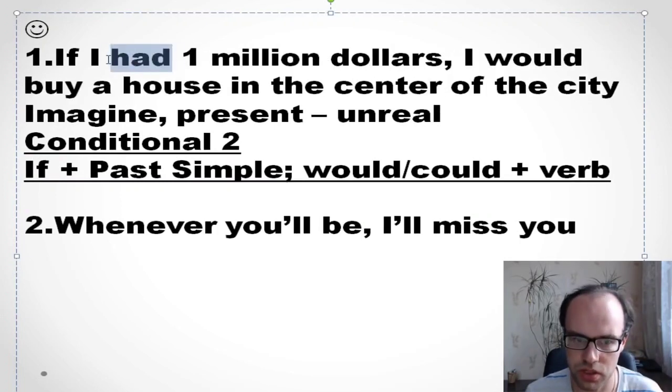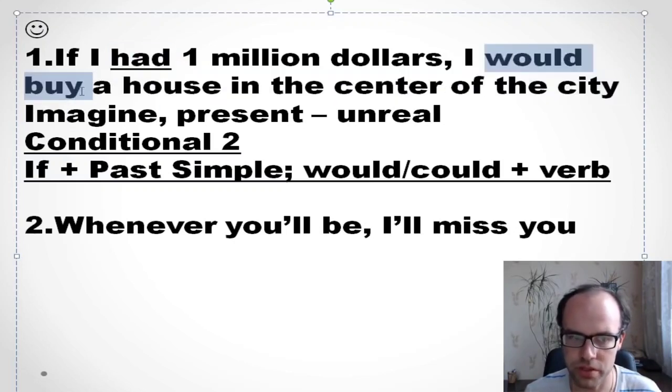If I had $1 million, I would buy a house in the center of the city. Right? Would plus verb. It's correct. Okay? So it's correct now. If I had $1 million, I would buy a house in the center of the city. So we imagine. So it's present unreal, the second conditional, right? If plus past simple, would or could plus verb.